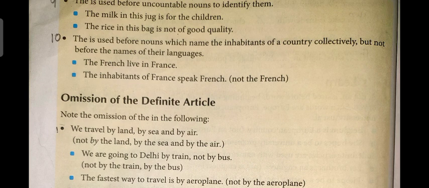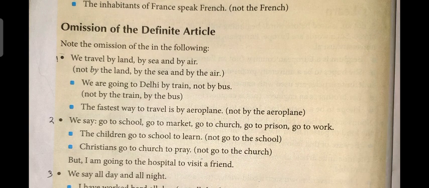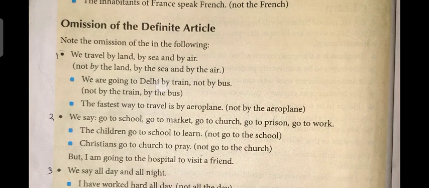Okay, next, omission of the definite article. Note the omission of the in the following. Okay, the first one, we travel by land, by sea, and by air, not by the land, by the sea, or by the air. We are going to Delhi by train, not by bus. Here, if we write by the train or by the bus, that is incorrect.